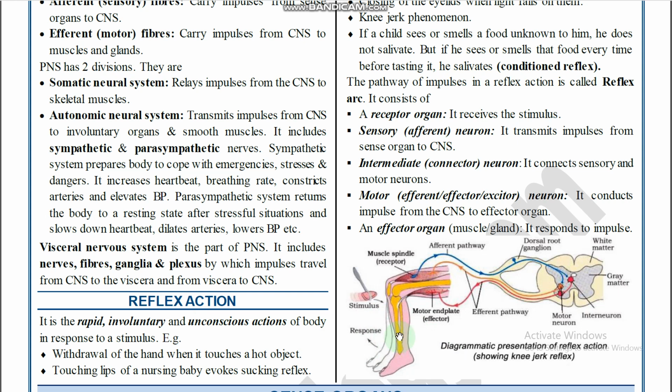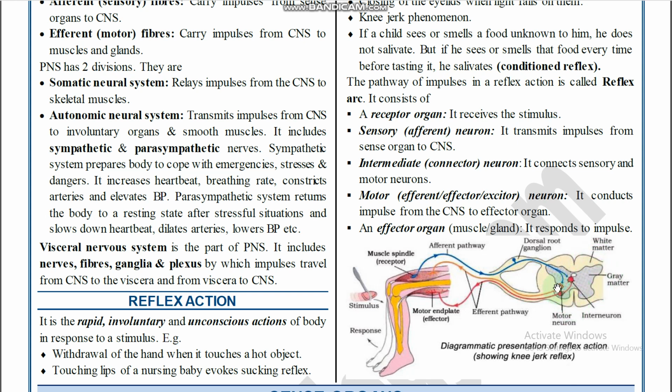The labeling is most important: this is the stimulus, and this one is the response. You should immediately remove your leg. The muscle spindle is the receptor, and then the afferent pathway goes through the dorsal root ganglion. This is the dorsal root ganglion, and this is the white matter of the spinal cord, with outer white matter and inner gray matter.